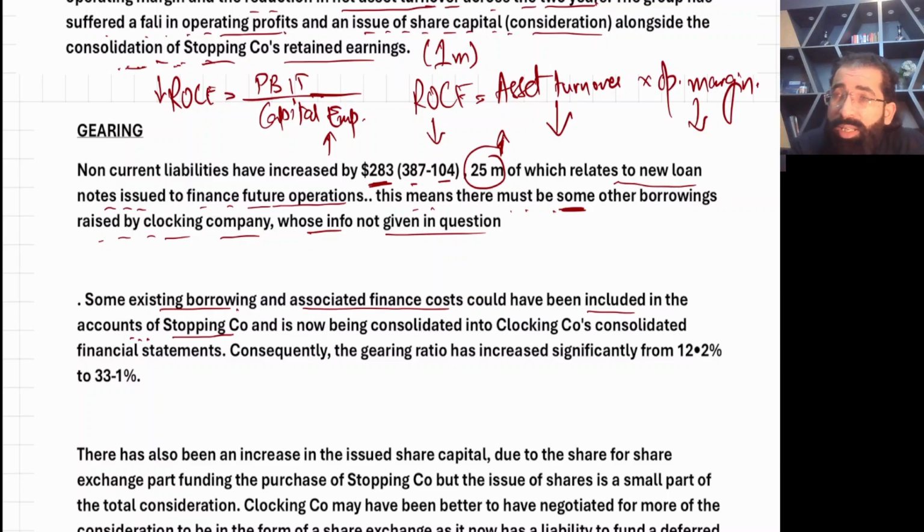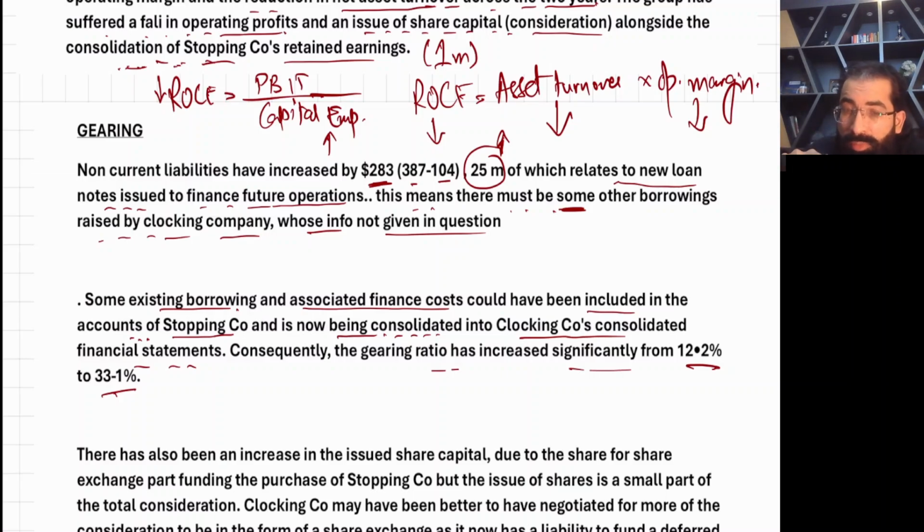As in the class we have done, if the subsidiary is already highly geared, it will ruin the whole group image. This may be possible, and it is now being consolidated. Consequently, the gearing ratio has increased from 12.2 to 33.1.